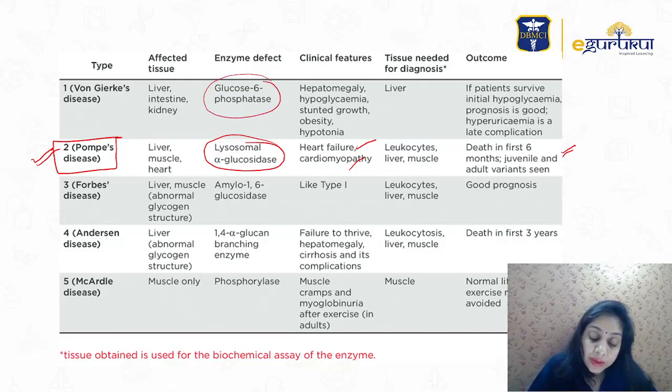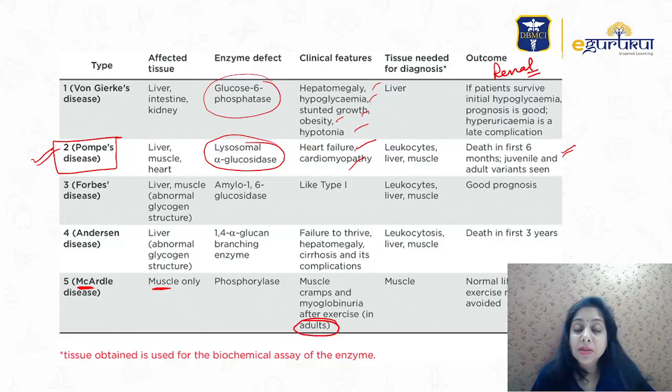You see hepatomegaly, hypoglycemia, stunted growth, opacity, hypotonia. What you don't see here are renal disorders. Okay, you don't see renal disorders in von Gierke disease. Remember this for the exam. McArdle disease is another muscular disease, but it occurs in adults. Here we are talking about a very small baby, so it cannot be that.